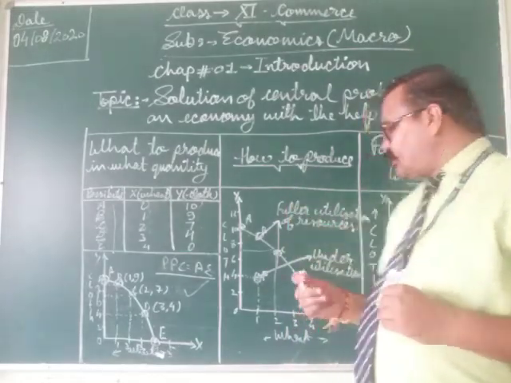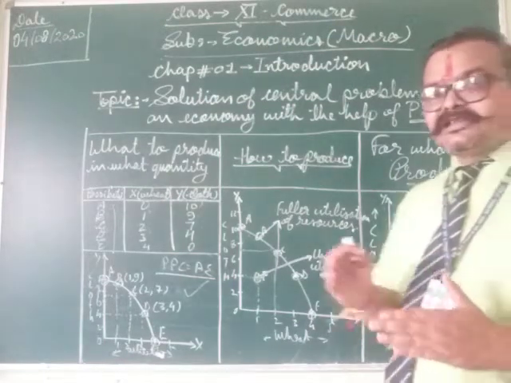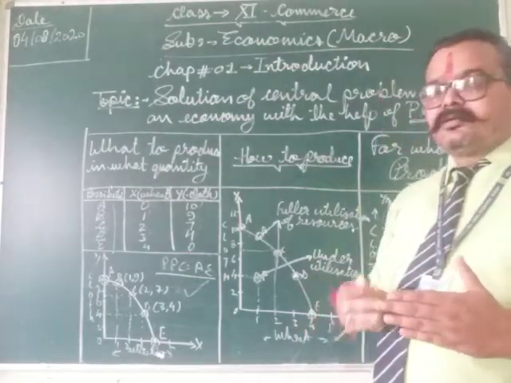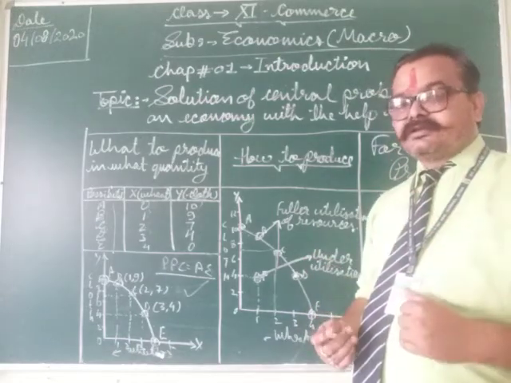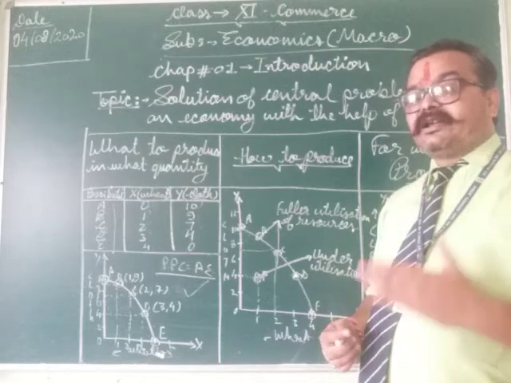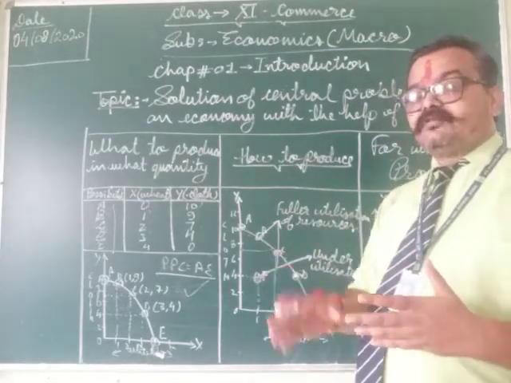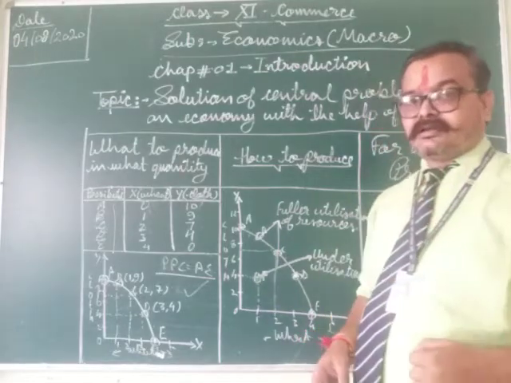These goods which have been produced along AE would be distributed among the consumers, and national income generated through production would be distributed among the factors of production.